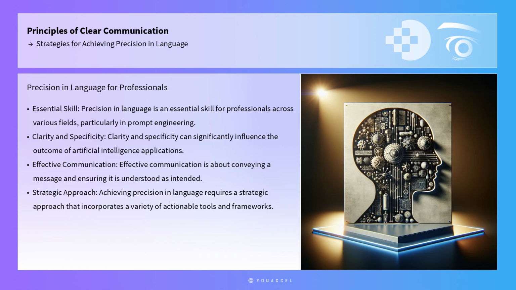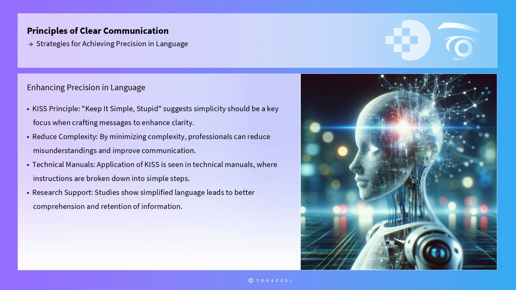Effective communication is not merely about conveying a message, but ensuring that the message is understood as intended. Achieving precision in language requires a strategic approach that incorporates a variety of actionable tools and frameworks. One fundamental strategy for enhancing precision in language is the adoption of the KISS principle.